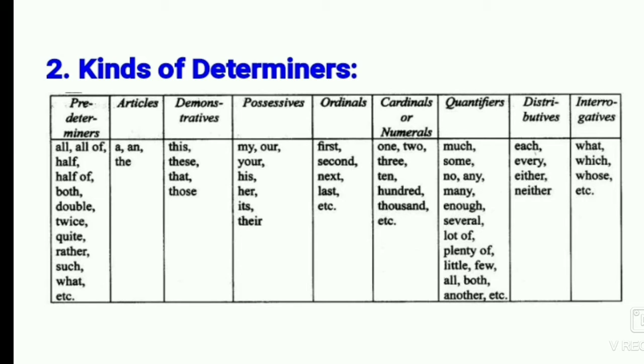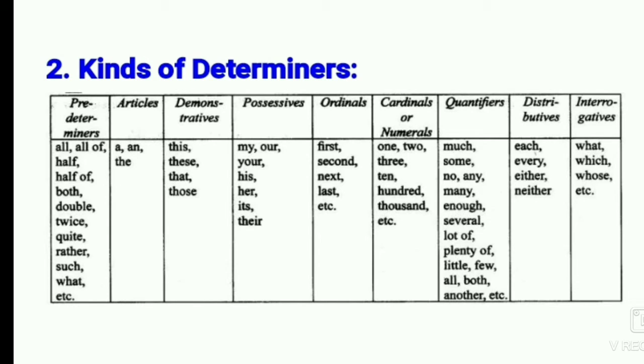The fifth is ordinal determiners. In ordinal determiners, the words are first, second, next, last, extra. The sixth is cardinal determiners: 1, 2, 3, 10, 100, 1000, extra. The seventh is quantifier determiners: much, some, no, any, many, enough, several, lot of, plenty of, little, few, extra.